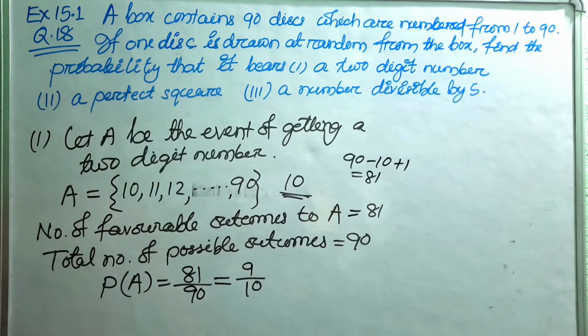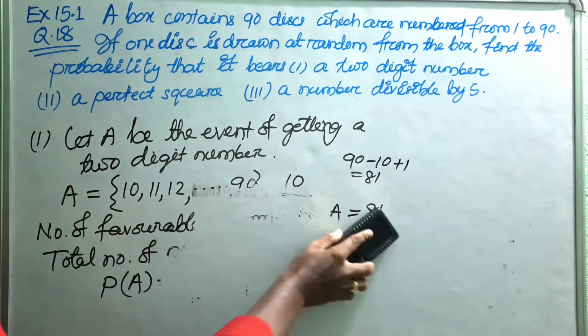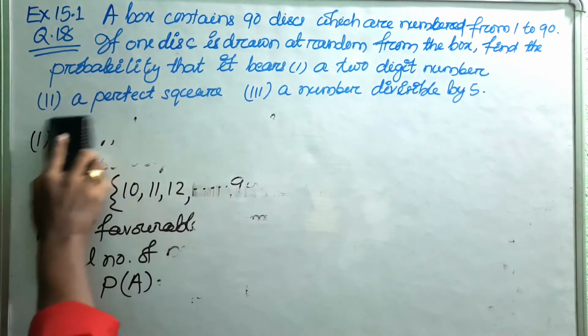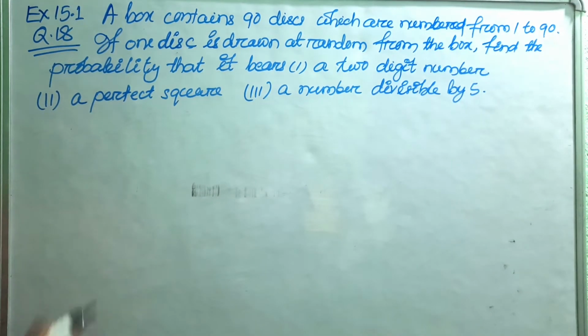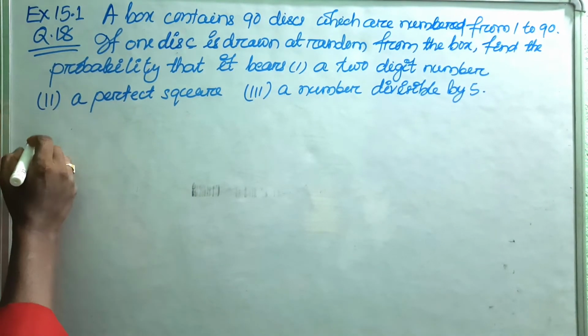Let us erase this one, then we will do part 2. Now part 2 question.